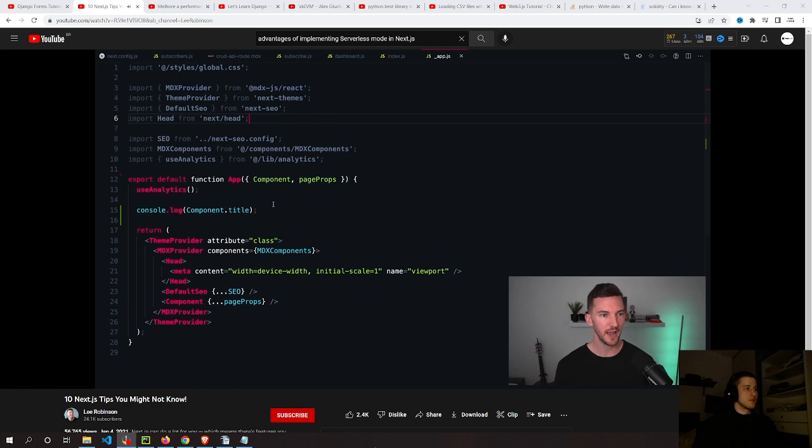Now when you're using _app.js, which allows you to share things between pages, there is this component prop, which is going to give you access to that title. So you could use this to then create a shared layout for all the different components that have a dynamic title, a dynamic description, a dynamic image, preventing you from having to do that inside of every single page file.